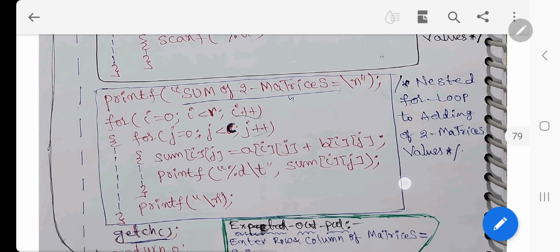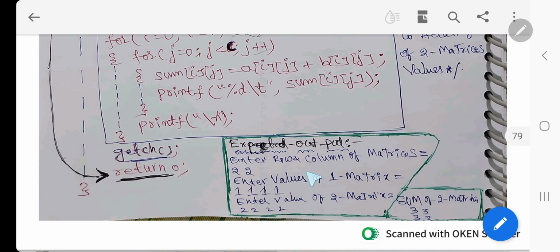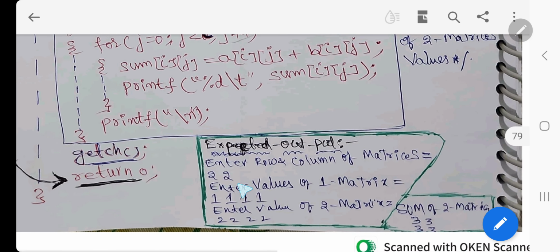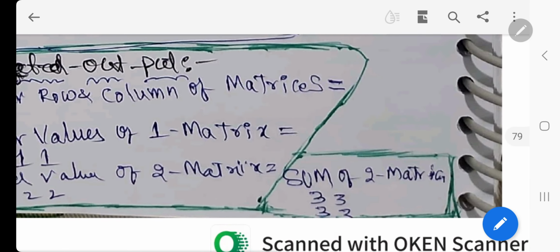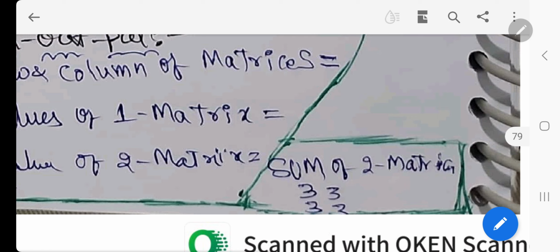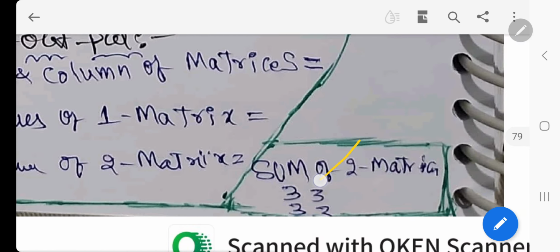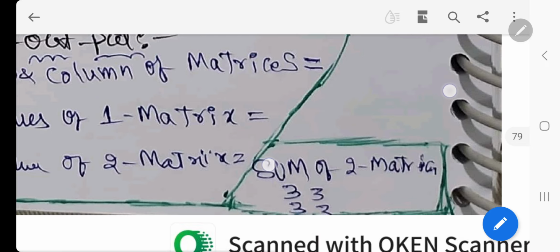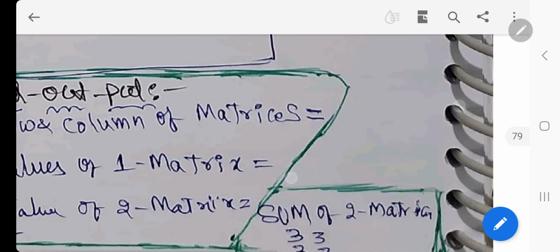Right? Very simple. Enter rows and columns. 2 space 2 entered. Enter values of first matrix: 1 1 1 1. Enter values of second matrix: 2 2 2 2, and the sum of the matrix is 3 3 3 3. I will show you. 1 1 1 1 is the first matrix, and plus 2 2 2 2 is the second matrix.